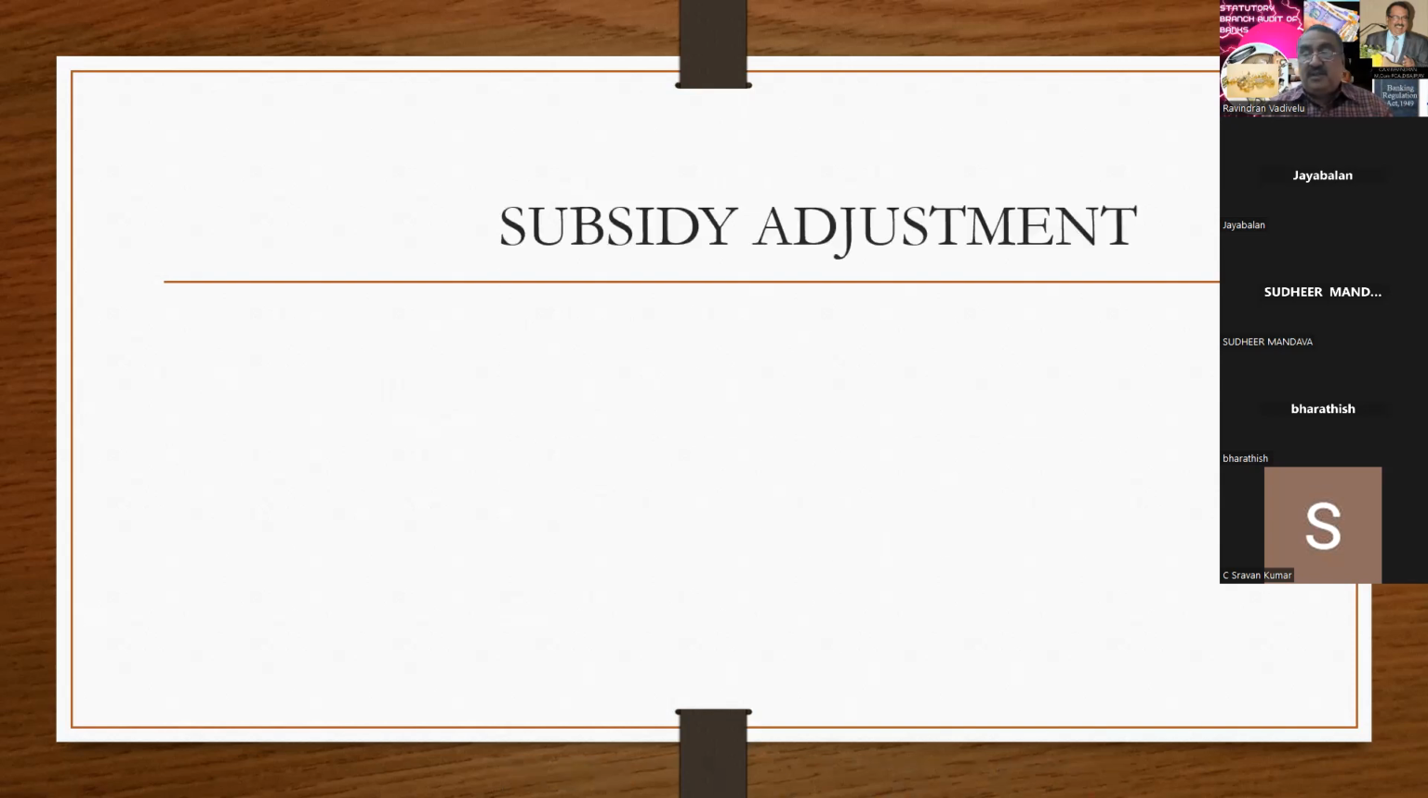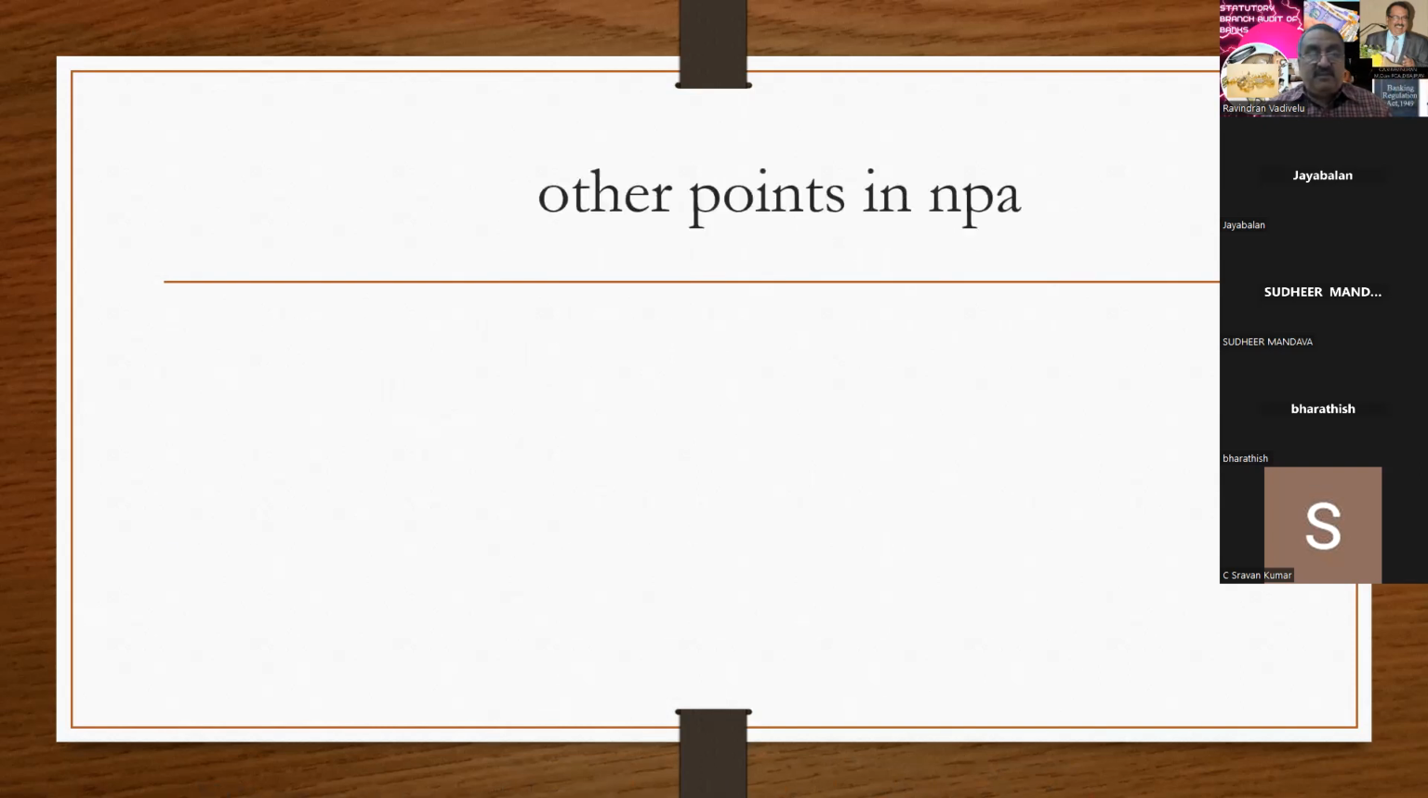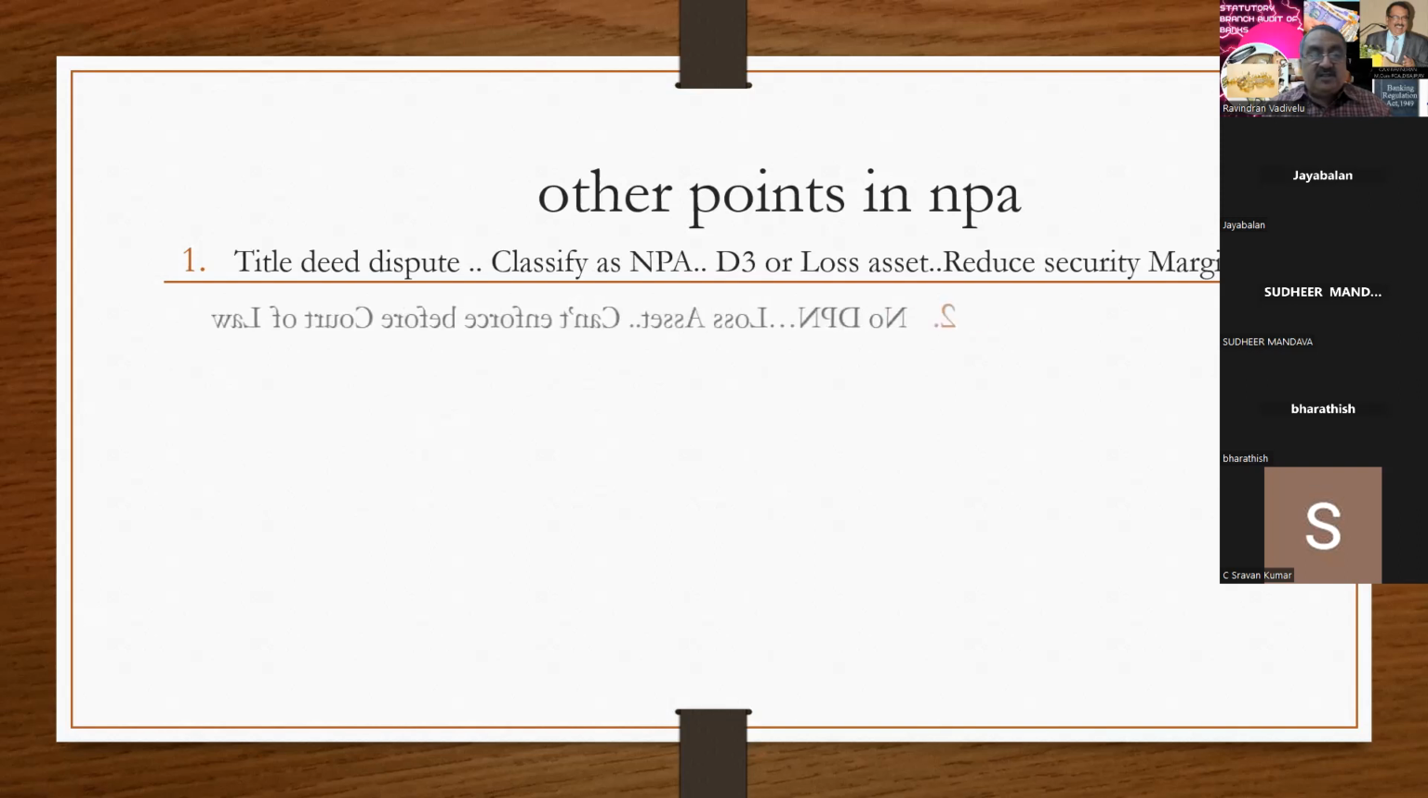Next one is subsidy adjustment, that I have already said, adjusting the subsidy to the loan account. In front-end subsidy, I have already explained this in my other presentation. Other points of NPA: title deed dispute. If it is very difficult to prove the title deed, you can classify that asset as D3 or loss asset, based on the erosion in property value. Next concept is, if there is no DPN, it can be treated as loss asset because you cannot enforce this before a court of law.